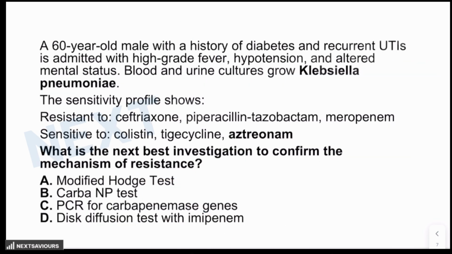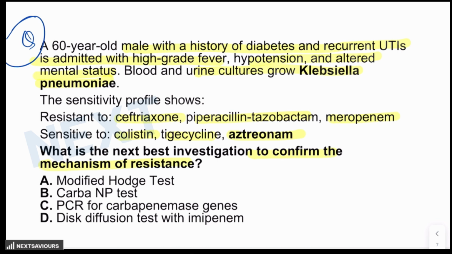So once we have understood this, now we can easily understand how these questions are basically framed. A 60-year-old male with a history of diabetes and recurrent UTI is admitted with a high-grade fever, hypotension, and altered mental status. The blood and urine culture grows Klebsiella pneumoniae, which is sensitive to colistin, tigecycline, as well as aztreonam, but is resistant to ceftriaxone, piperacillin, tazobactam, and meropenem. What is the next best investigation to confirm the mechanism of resistance?